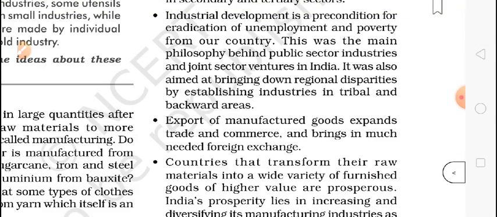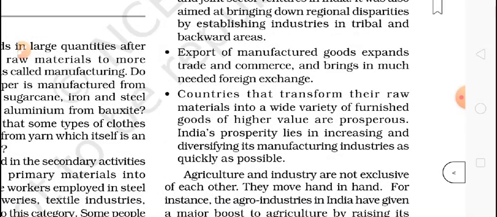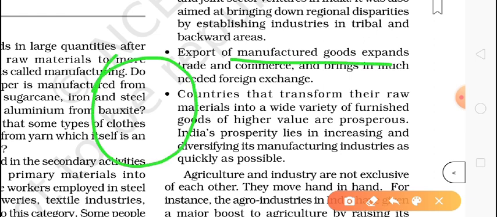Okay, so now we have come to this one. The export of manufacturing goods expands trade and commerce and brings in much needed foreign exchange. What does that mean? Just imagine our country's demand is 100 of any manufactured item.